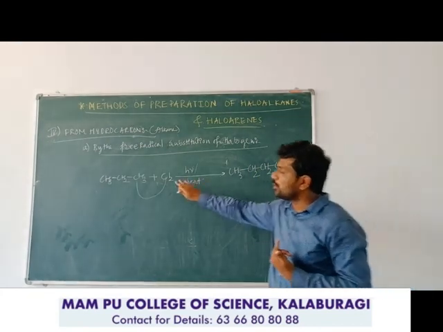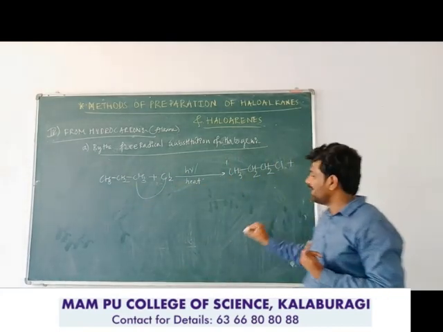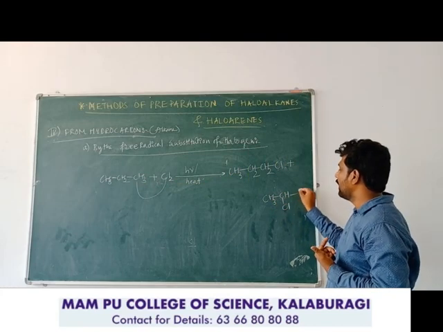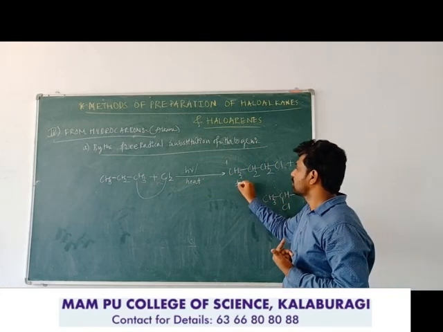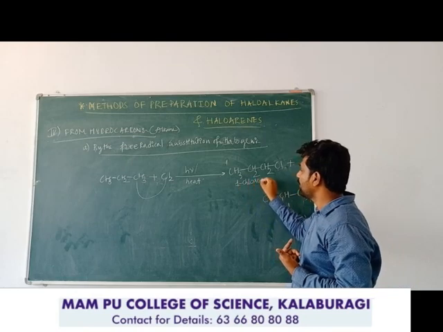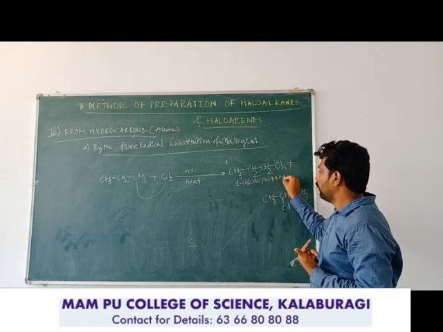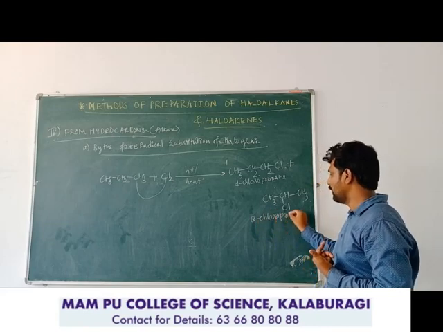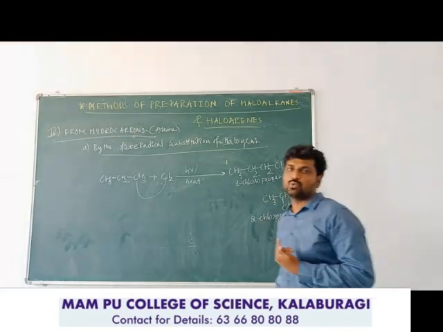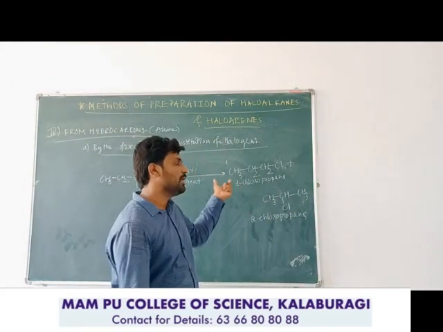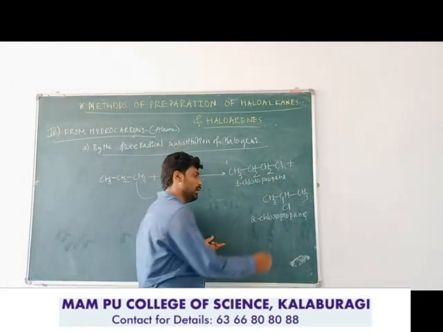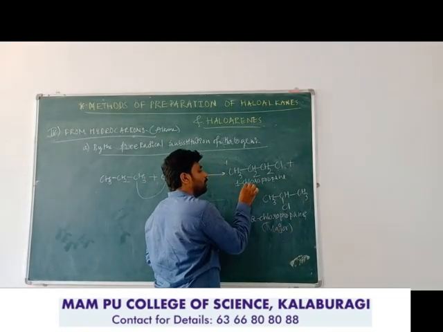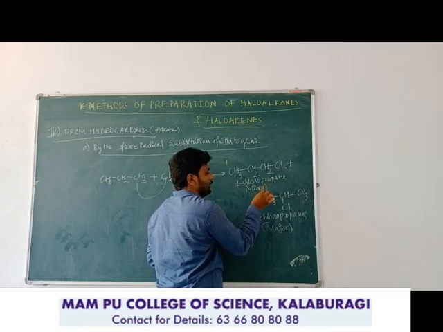And some of the chlorine molecules will add over the second carbon atom by substituting the hydrogen atom of the propane. So we are getting two products: the first one is 1-chloropropane and the second one is 2-chloropropane. Out of these two, one will be the major product. Here 2-chloropropane is the major product and 1-chloropropane is the minor product.